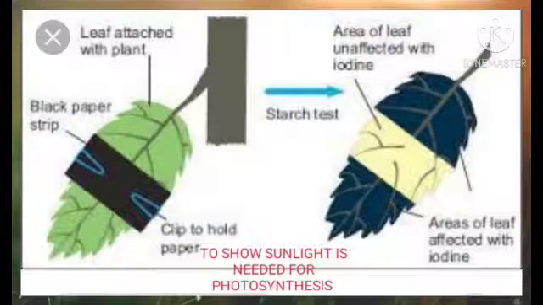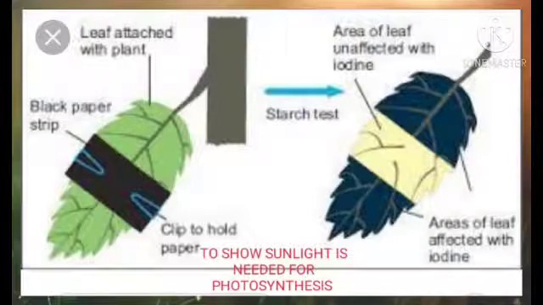Next we check the presence of sunlight for photosynthesis. Here we need a potted healthy plant, and black paper also. We take the potted plant, de-starch it by keeping it in a dark room for 24 to 48 hours, and next day we keep it in sunlight after selecting a healthy leaf and covering half of the leaf with black paper. Both the upper and lower side of the leaf have to be covered with black paper and sealed with Vaseline so that there is no leakage of air into it.